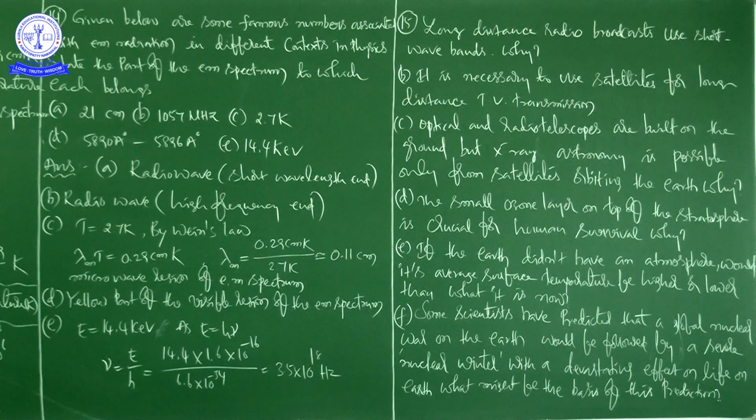The small ozone layer on top of the stratosphere is crucial for human survival. Why? Okay, so this is something you already know. For this question you already know the answer, right?